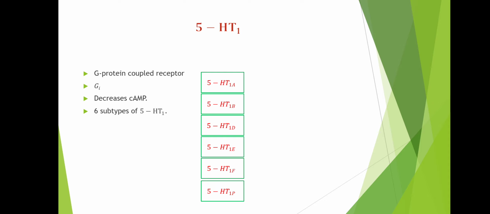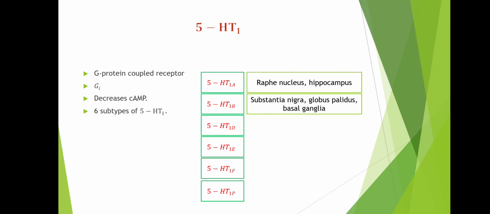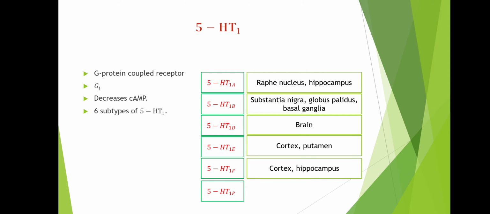Now quickly we'll check out the location of these 6 receptors. 5-HT1A is present in the raphe nucleus and in the hippocampus. 5-HT1B is present in the substantia nigra, globus pallidus and basal ganglia. 5-HT1D is present in some areas of the brain. 5-HT1E is present in the cortex and putamen. 5-HT1F is present in the cortex and hippocampus, and lastly 5-HT1P is present in the enteric nervous system. So this is regarding the location of the 5-HT1 receptors.